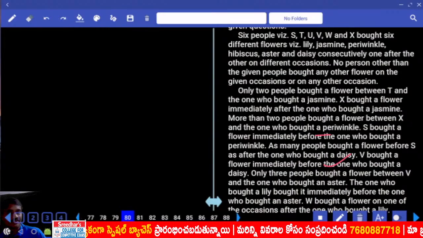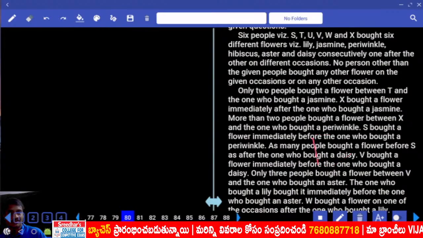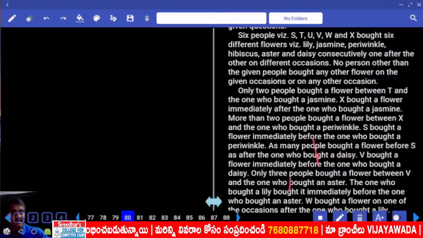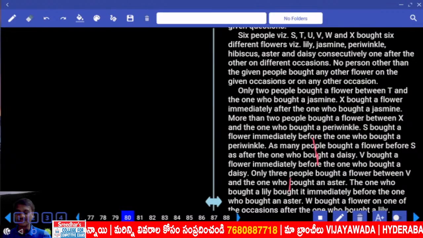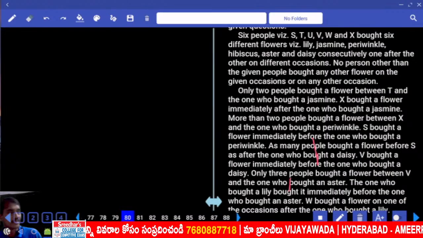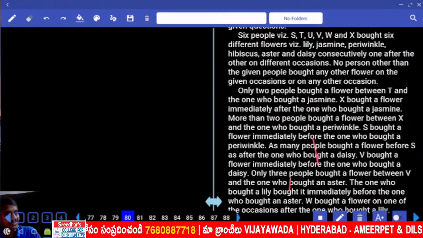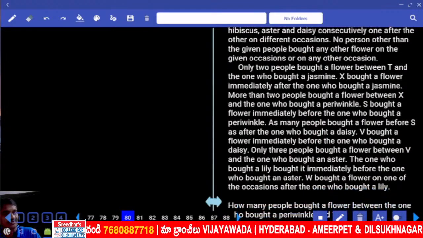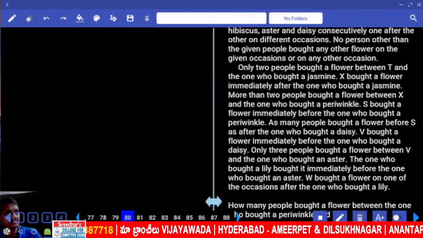The next question, number 80 onwards: there are 6 people and 6 different flowers, isn't it? And the 6 persons bought 6 different flowers, one after the other. No person other than these were there.